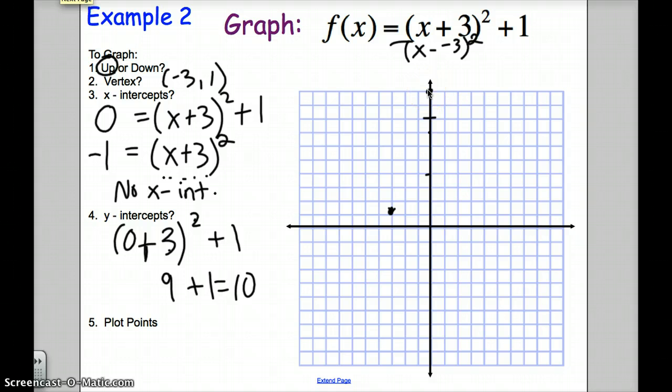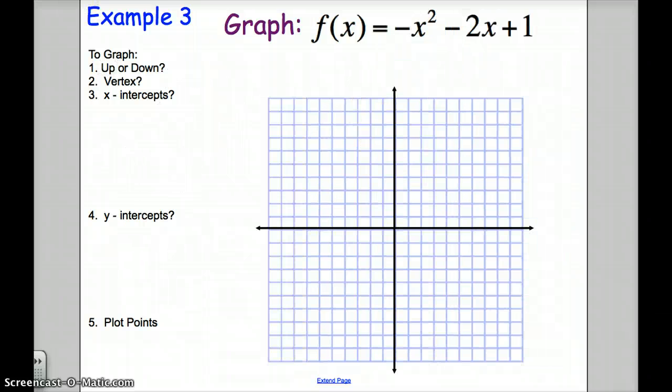Once again, I'm going to use the symmetry. So I'm going to walk to the line where the vertex would be, and then I'm going to walk over 1, 2, 3. So I have at least 3 points to make my nice sketch. So use that symmetry to help you sketch the graph. But that's a complete graph of a parabola using simple points that we can find quickly.